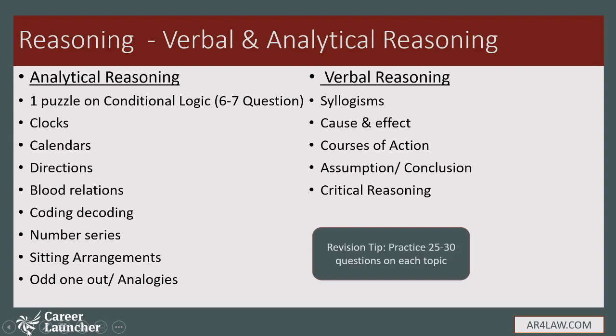For reasoning, which again can be divided into 2 parts, verbal and analytical, from the last 3-4 years, the ALET reasoning section is skewed towards analytical reasoning. So for analytical reasoning, you would always find one puzzle on conditional logic, and it would come with 6 to 7 questions. So this is something you cannot miss. And for the conditional puzzle, the best thing is that out of those 7 questions you can do just 4 and move ahead.